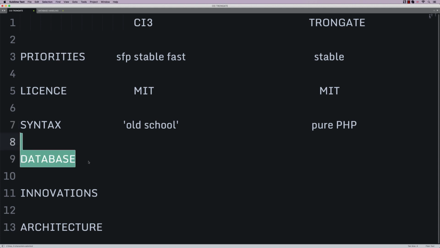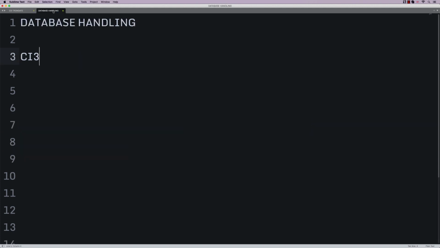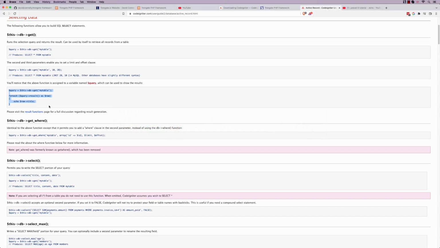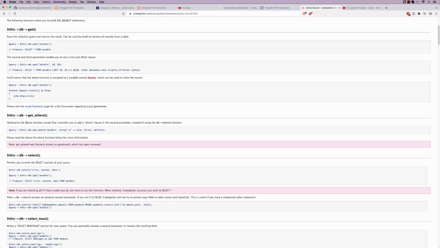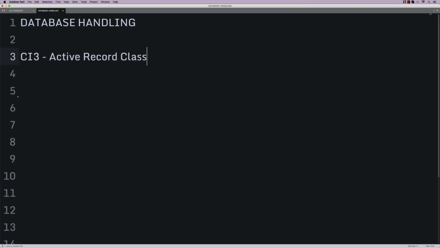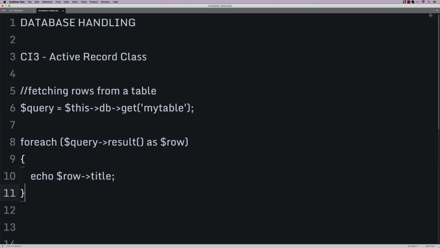Alright, now let's talk about database interaction. How do these frameworks handle databases? Well, in the case of Codeigniter 3, there are a couple of different ways that you can handle databases, but the flagship feature, I suppose, is a thing called the active record class, which I do believe was inspired by Ruby on Rails. Now, the way that this works is you get a PHP class, here's the documentation, that gives you all sorts of functions for querying the database. So for example, here is fetching rows from a table.